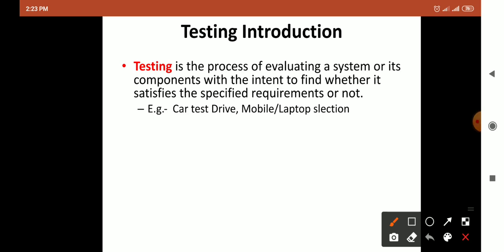There are various specifications for the laptop, such as 2 GB RAM, hard disk size, monitor size, similar to a mobile. In this you are testing the mobile or laptop for your comfort, how useful it is to you.